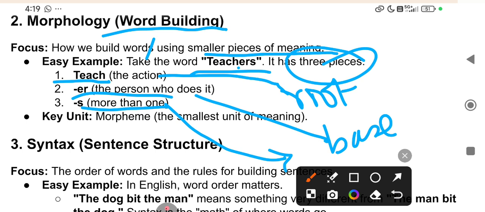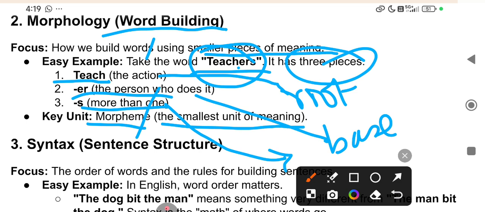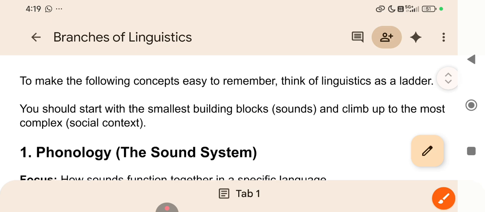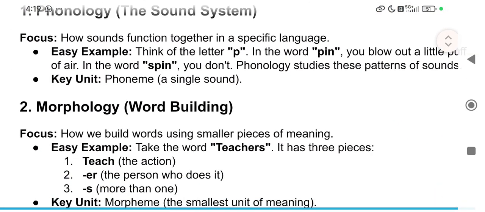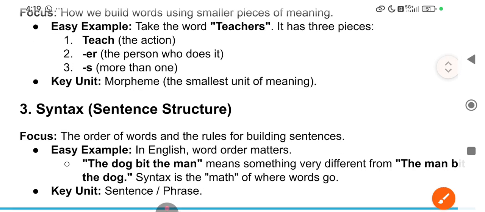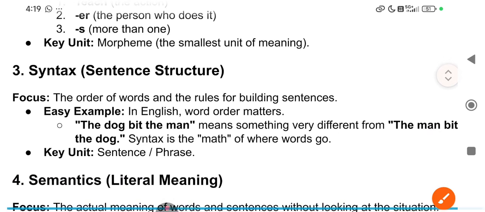So we have to understand the difference. In teachers, there are three morphemes: teach, er, and s. Earlier in phonology we have seen that the key unit is phoneme, and in morphology the key unit is morpheme, the smallest unit of meaning. A single sound is called a phoneme, the smallest single sound, and the smallest unit of meaning is called a morpheme.